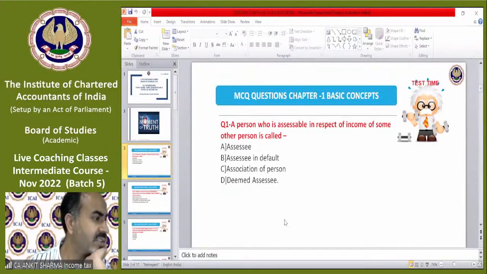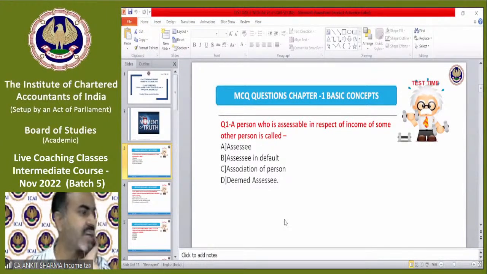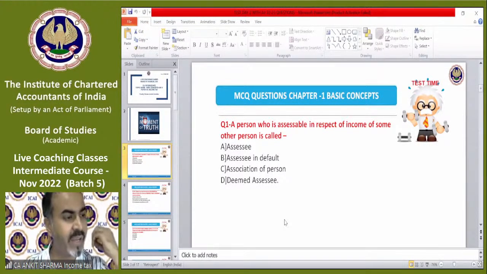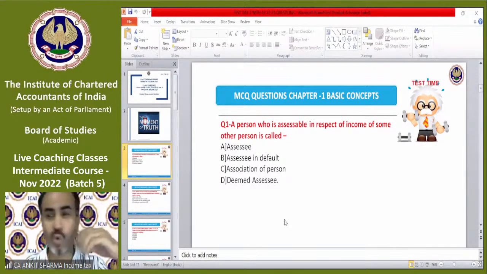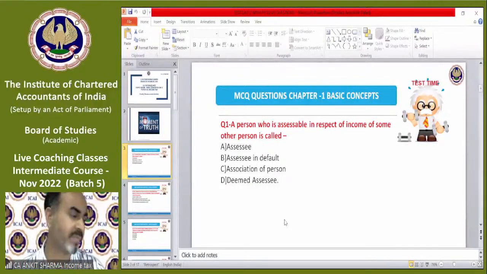Mr. Rajiv Das says: Sir, I am a retired banker and doing the CA course to enhance my knowledge level and upgrade my skill. I enjoy your excellent lectures with complete clarity on the subject. Lectures are very lucid and simple. Thank you so much, Mr. Rajiv. It's very encouraging. Thank you so much.